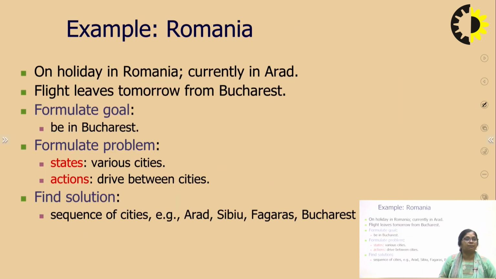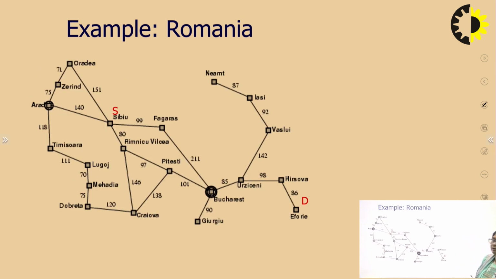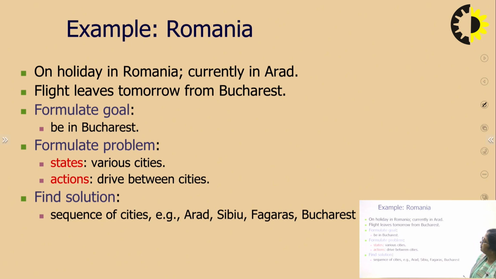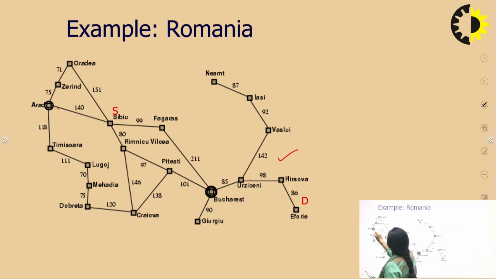Now we will take an example. So what is our example here? We are given the map of Romania. This is the map. From this map, we are given some cities, and between two cities, we are given the distance. So what we are taking is somebody who is on holiday in Romania and currently in Arad. What is the city now? That is this one. This is actually the source and this is the destination.